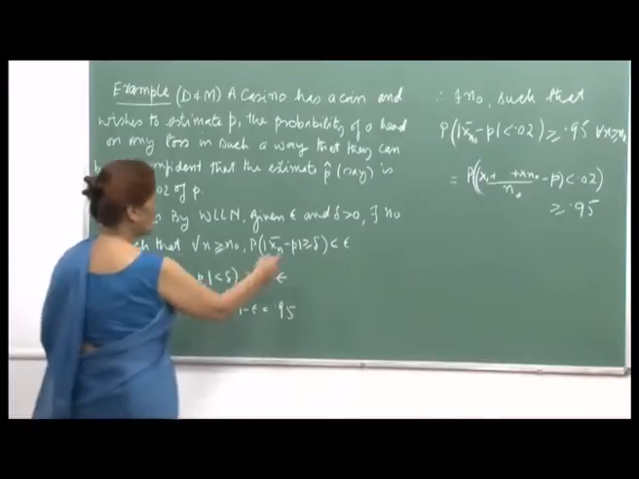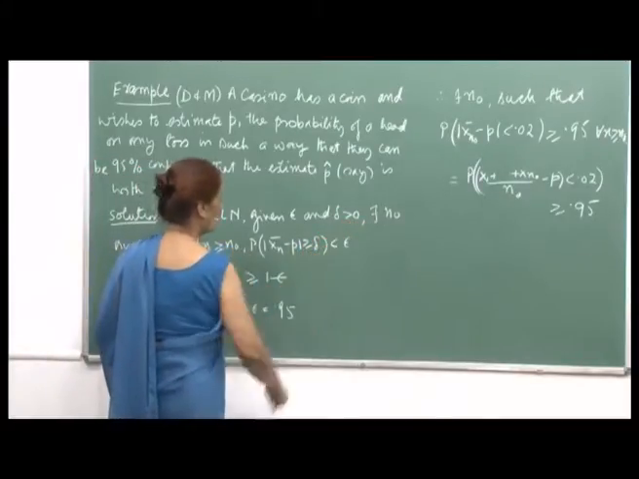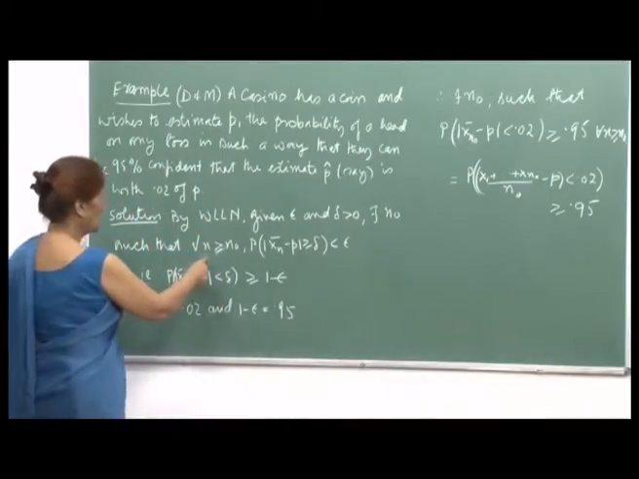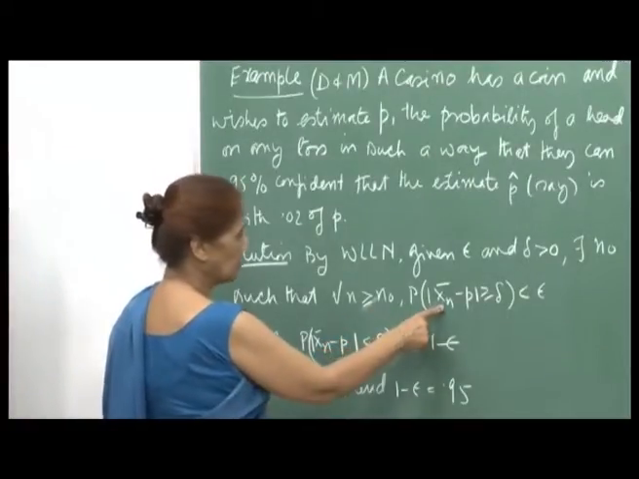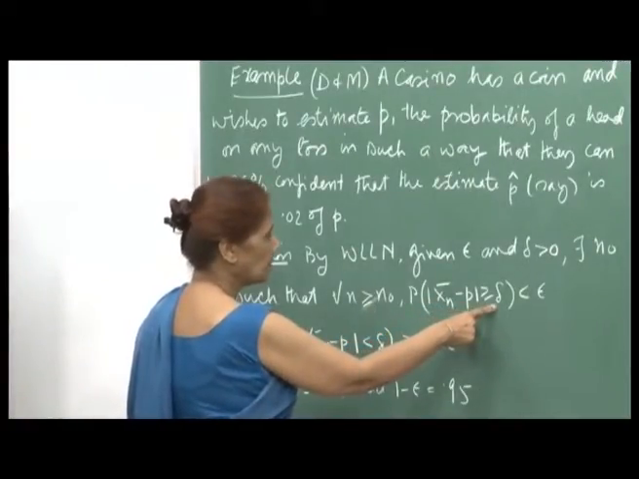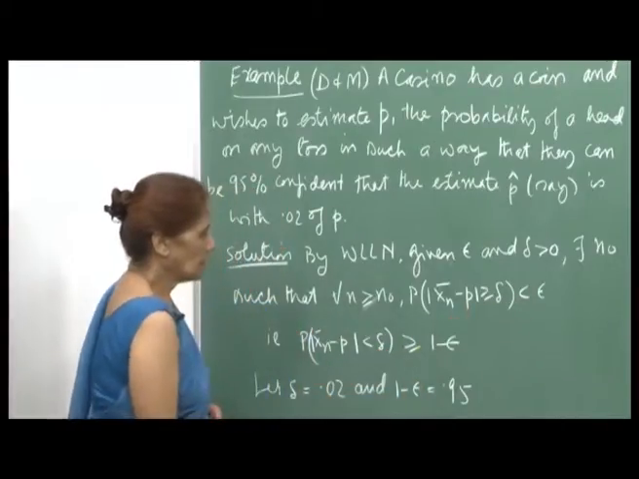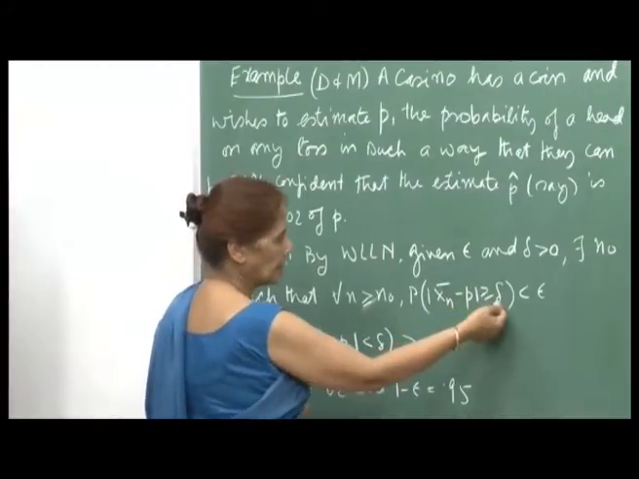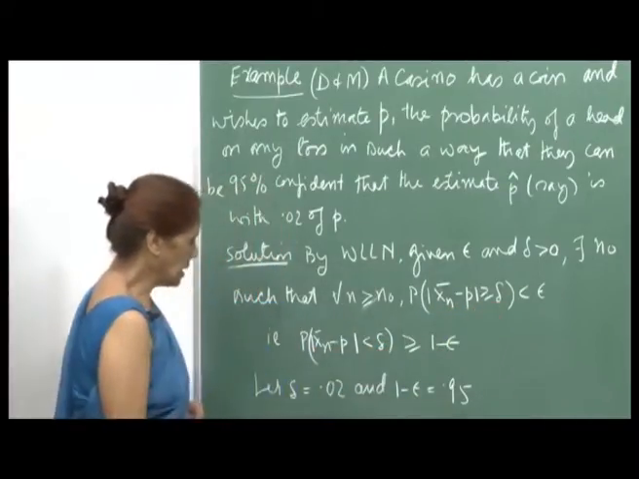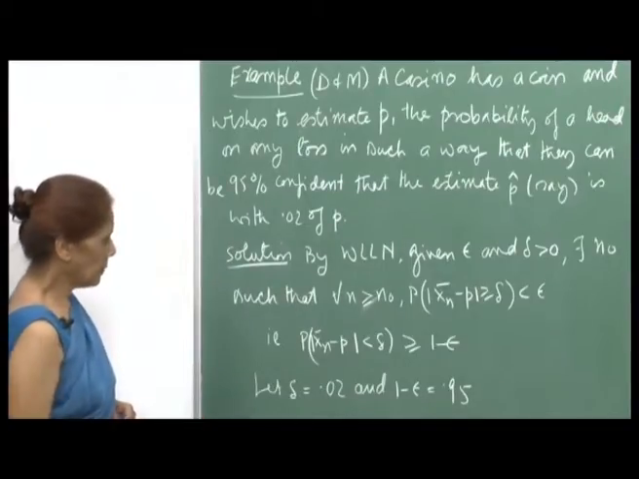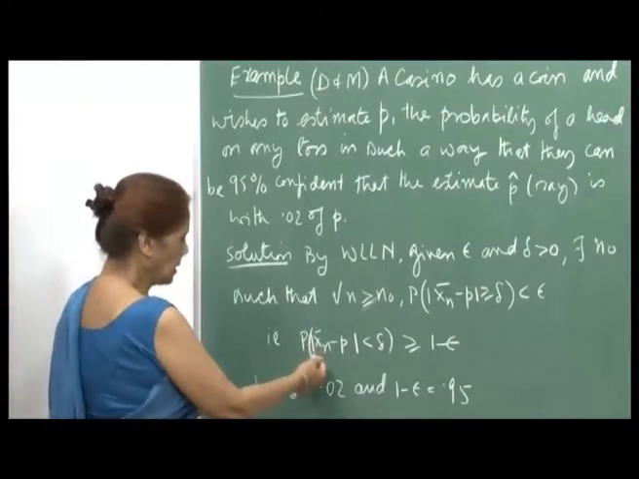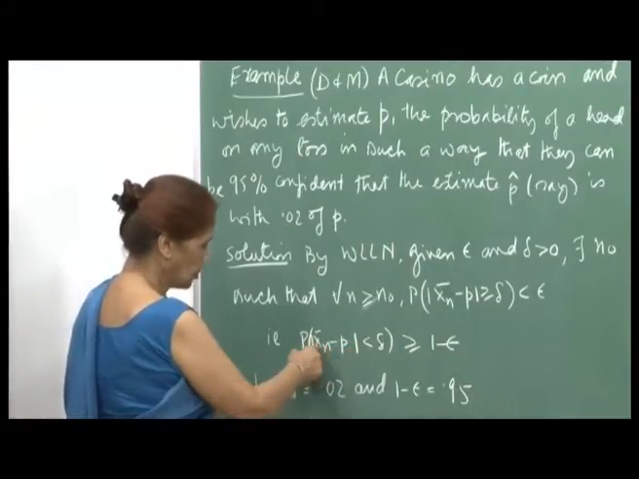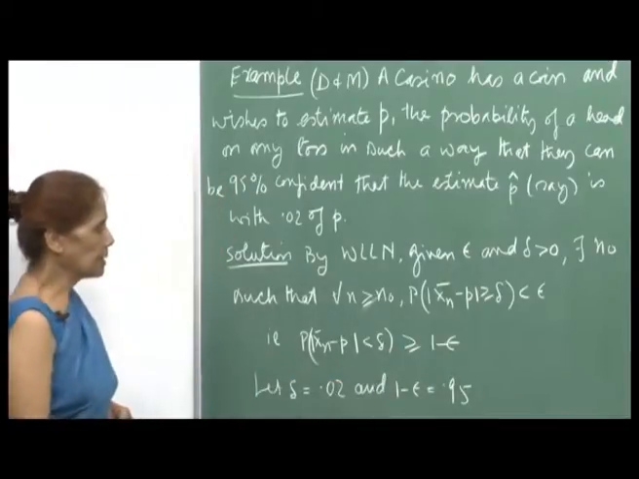So, given an epsilon and a delta greater than 0, we know that there exists an n naught, the smallest value of n, such that for all n greater than or equal to n naught, the probability of |X n bar minus p| greater than or equal to delta is less than epsilon. And so, the complementary event would be that the probability of |X n bar minus p| less than delta is greater than or equal to 1 minus epsilon.